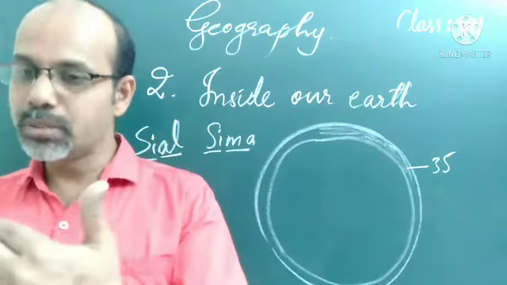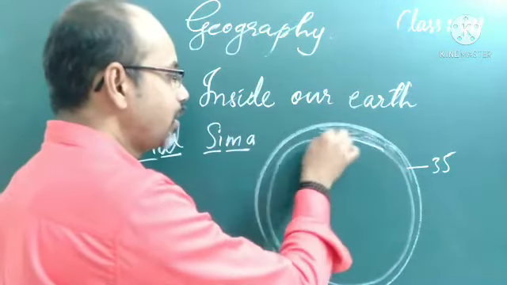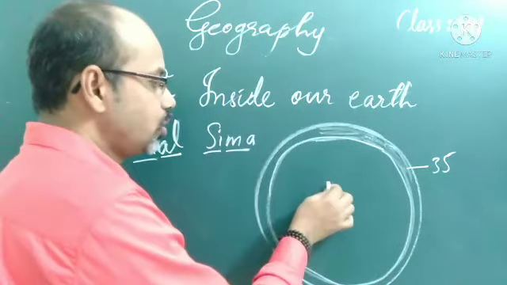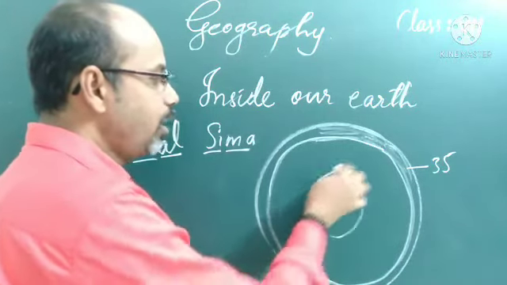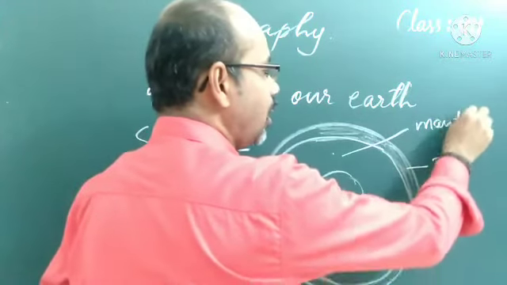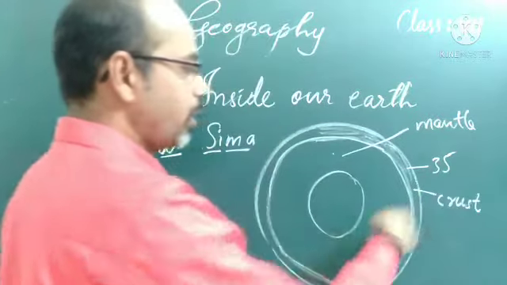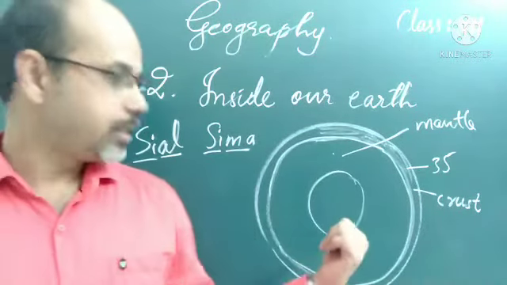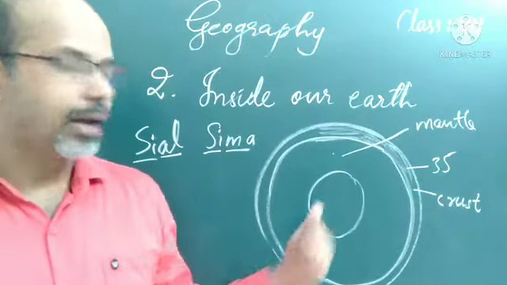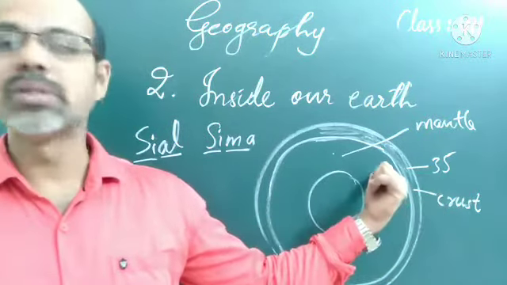Now just beneath the crust is the mantle. After the crust we can find the mantle. This is the second layer, called the mantle, and the first layer is called the crust. So these are two important layers. There is another layer further interior. So the crust is on the outer surface, then comes the mantle.